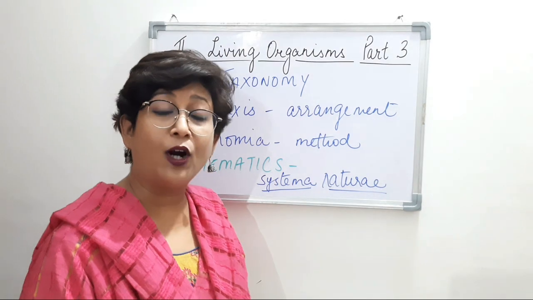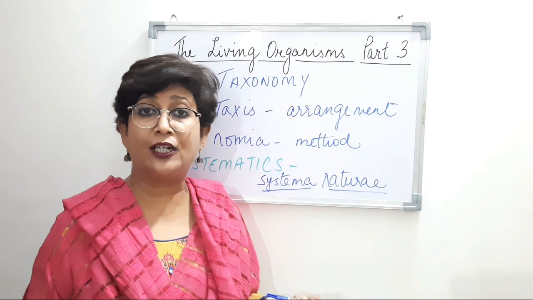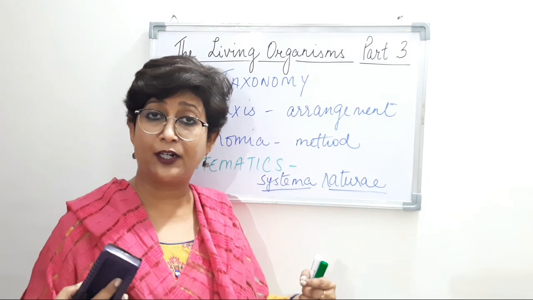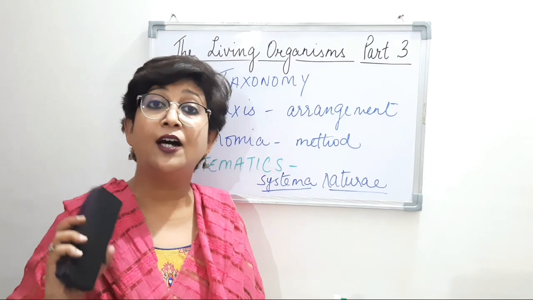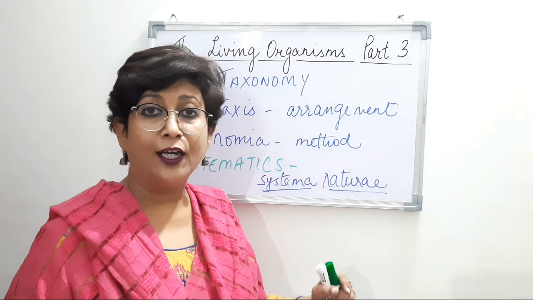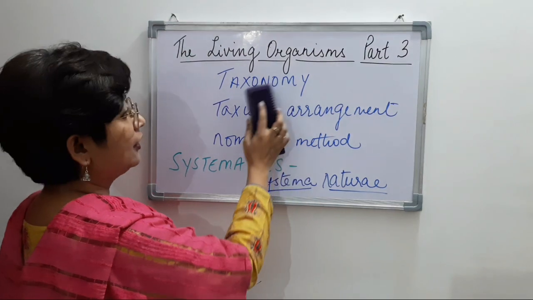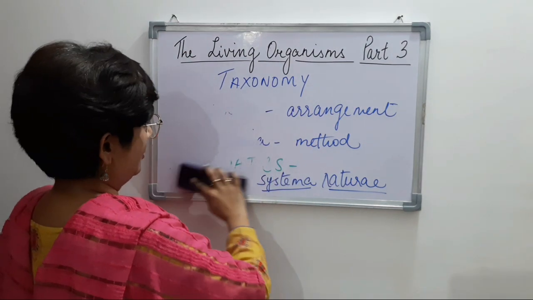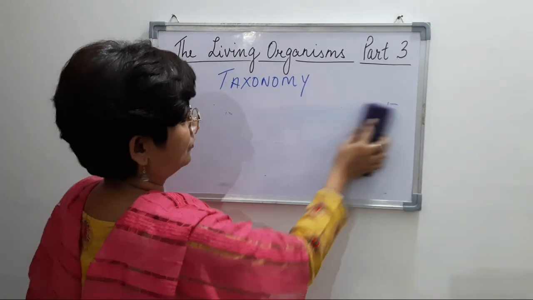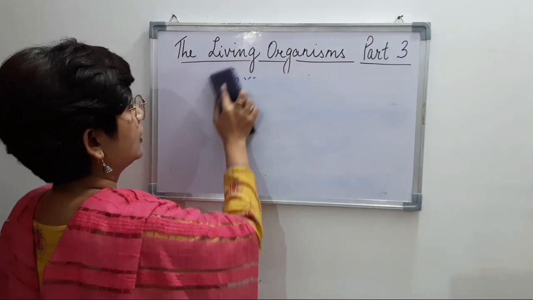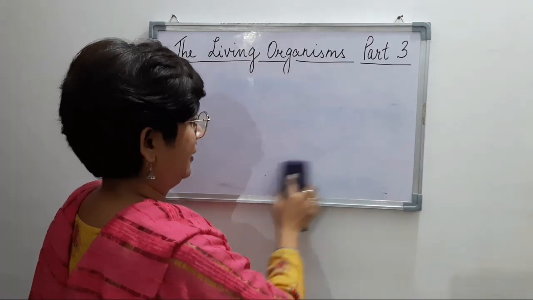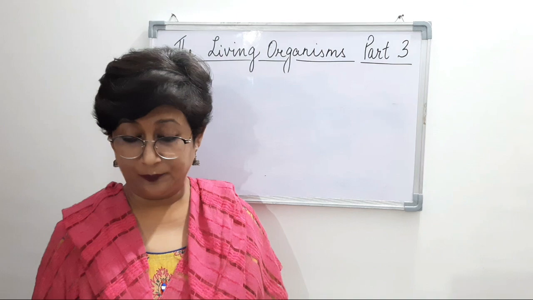So let's see what is actually the category that we are talking about, or the group, or the taxonomic rank that we are talking about. So this is nothing new. In class 9 itself, you've studied a little bit about it, and when we do this, it will be very clear to you. So we will talk about the taxonomic rank or the taxonomic hierarchy.